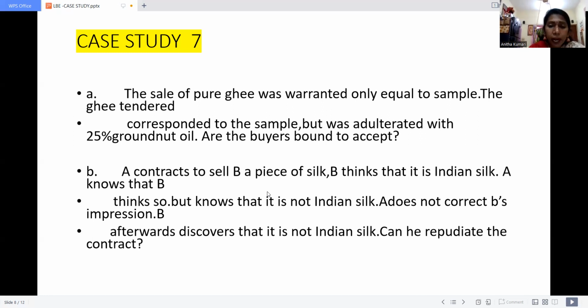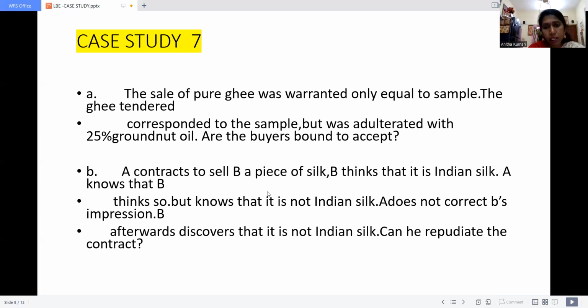But unfortunately, the piece of cloth does not belong to Indian silk. A knows very well. A knows very well that B, the customer, is expecting Indian silk, because here the condition is applied. Why? Because B wants to buy the Indian silk.